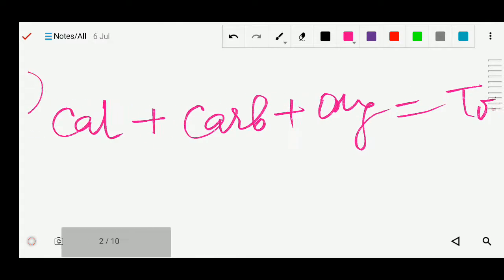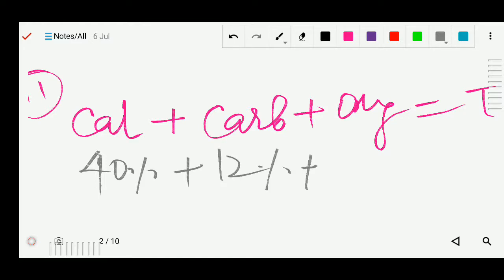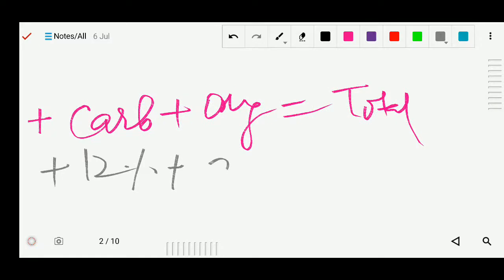Now one by one I will write the values of all these. The calcium is 40%, so write 40%. Your carbon is 12%, so write 12. And what is your oxygen? We don't know, so we will only write x percent.